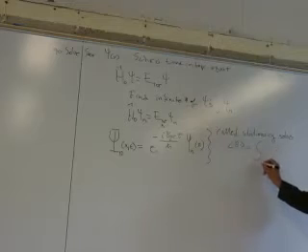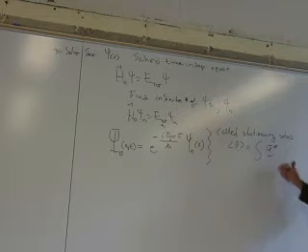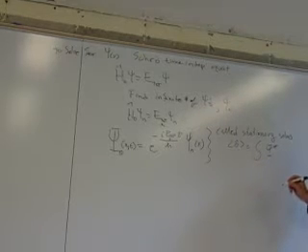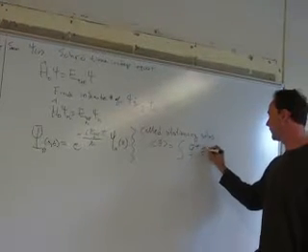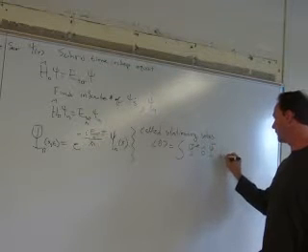An integral over x of psi star, then what? The operator, psi, dx.